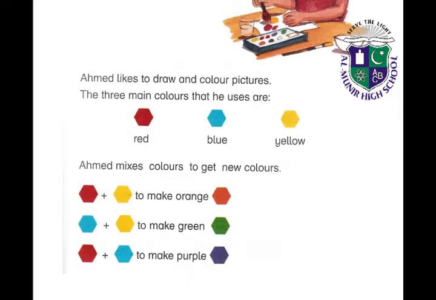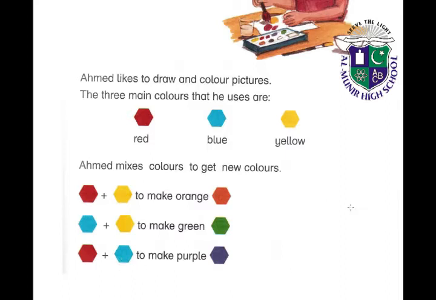Ahmed likes to draw and color pictures. The three main colors that he uses are red, blue and yellow. Ahmed mixes colors to get new colors. First Ahmed mixes red and yellow to make the color orange. After that he mixes blue and yellow to make green. And in the last he is mixing red and blue color to make purple color.